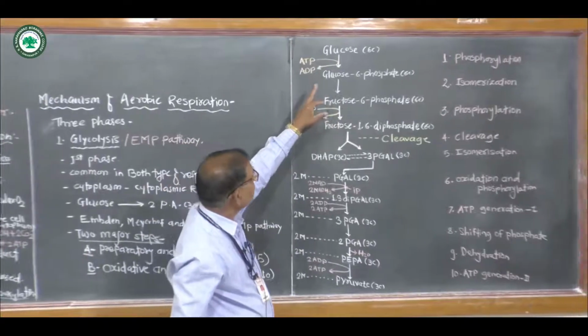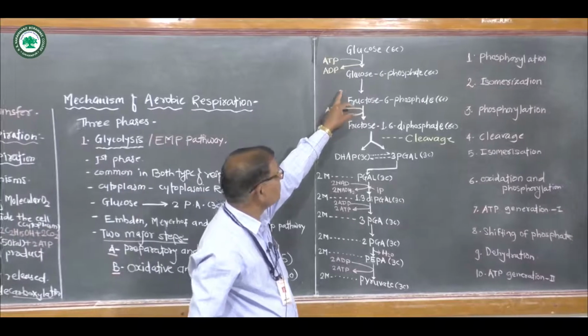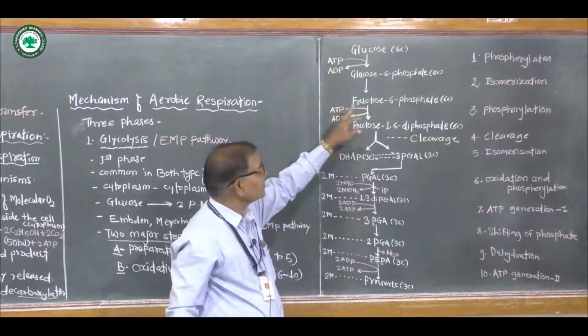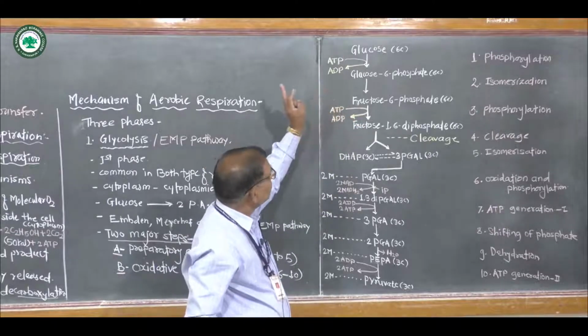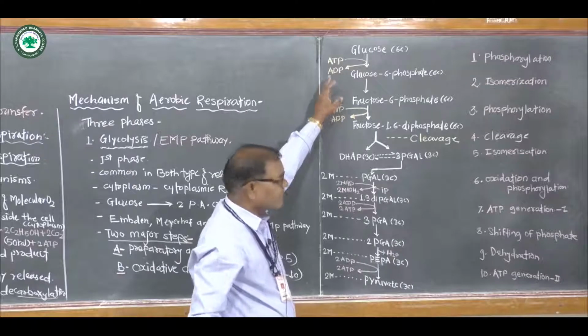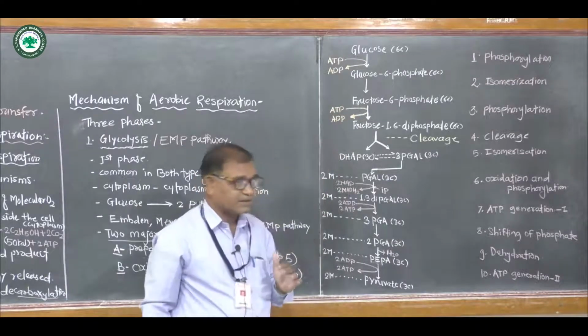Firstly, this glucose is broken down to form glucose 6-phosphate. In this step, step number 1, ATP is converted into ADP, which means ATP is utilized.